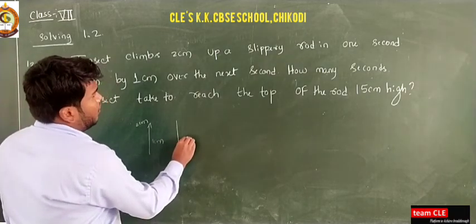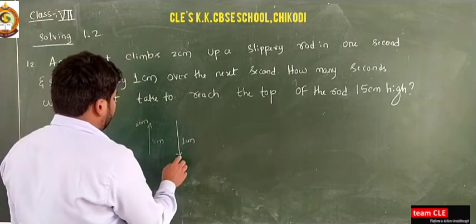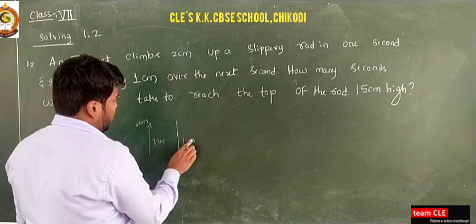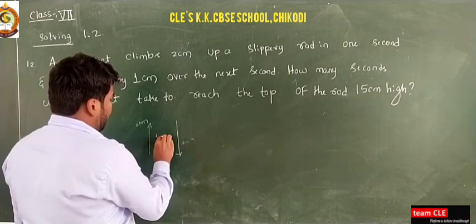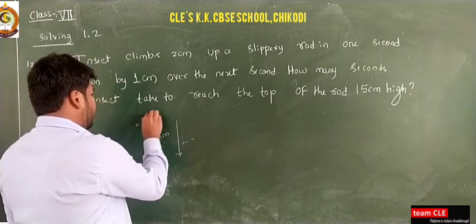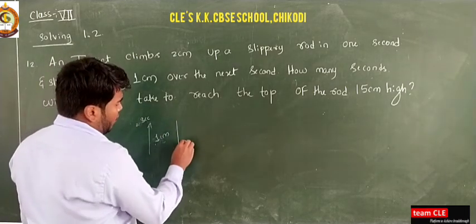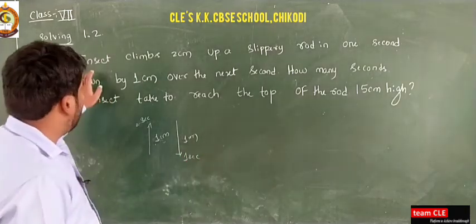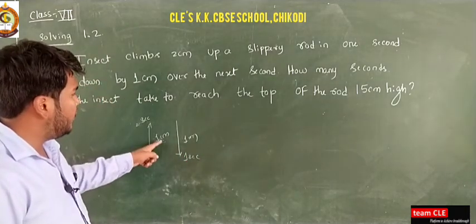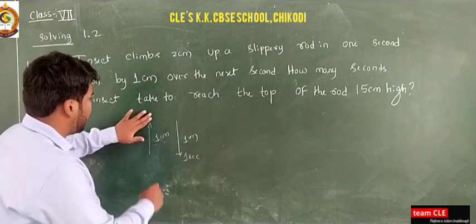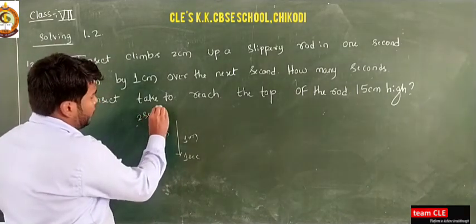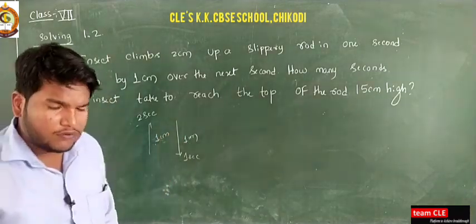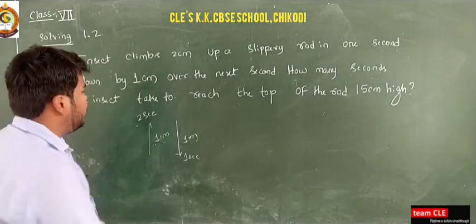So in 1 second it is rising 2 cm, and again it slips down 1 cm in 1 second. Okay, so this is the question and we need to solve it.